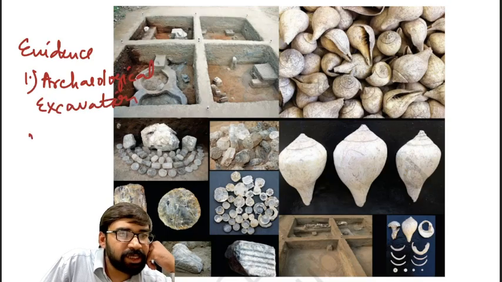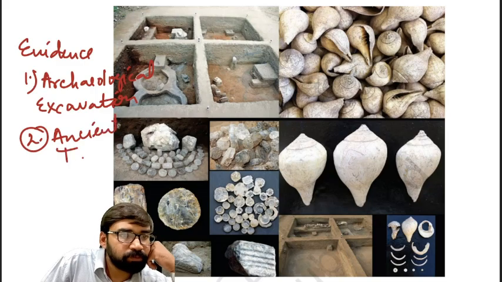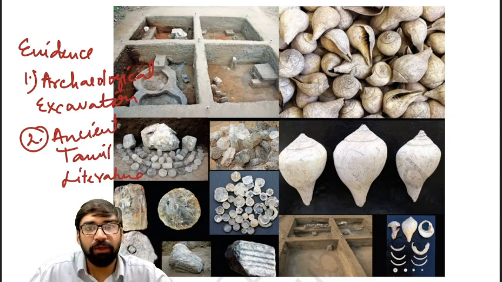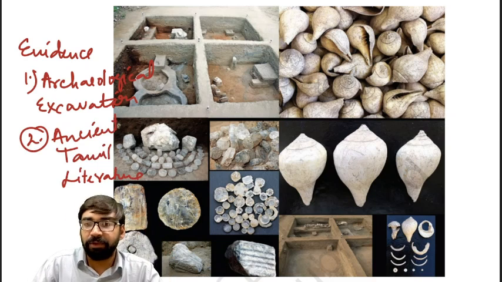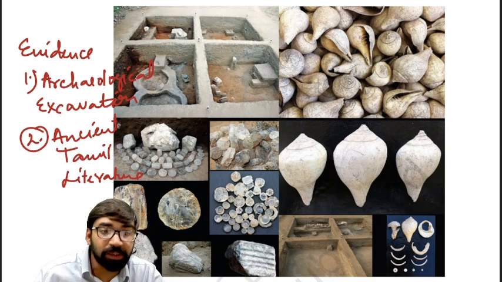Fine. And second, ancient Tamil literature. Clear? Tamil literature means Sangam literature, which mentions these three kingdoms also.